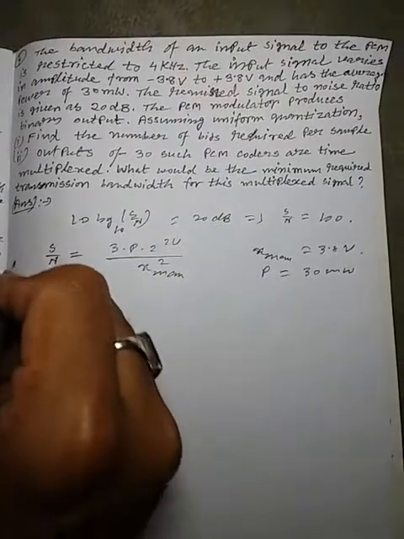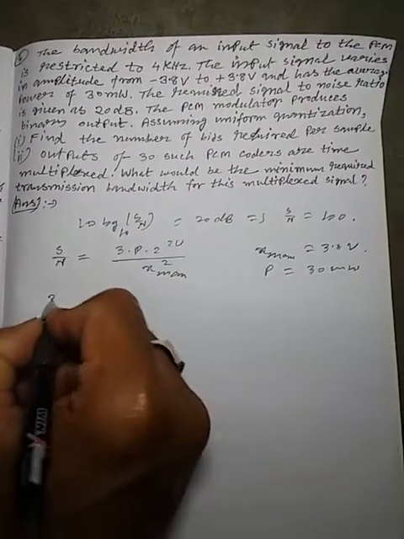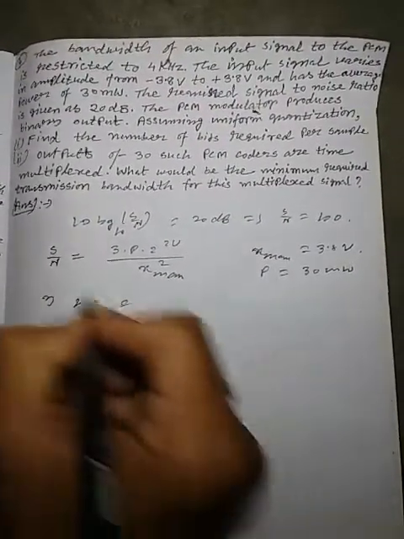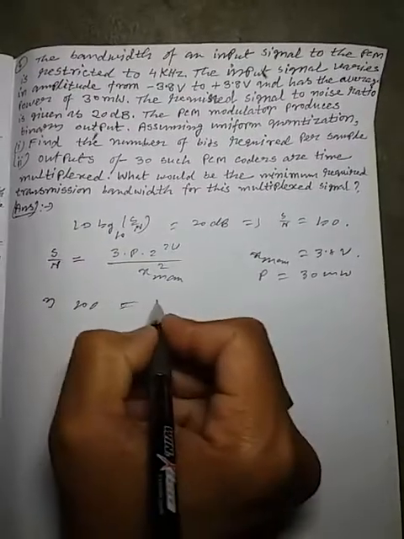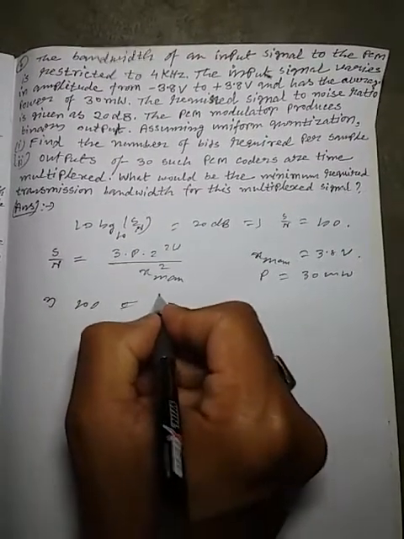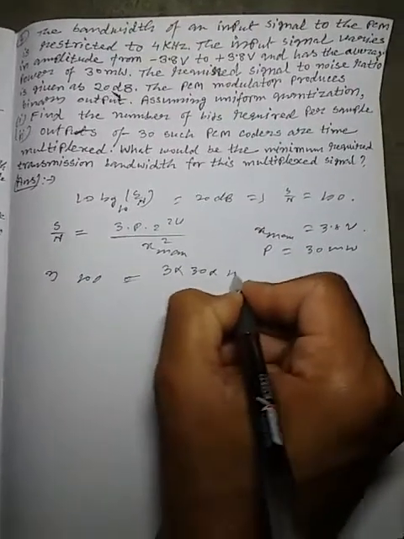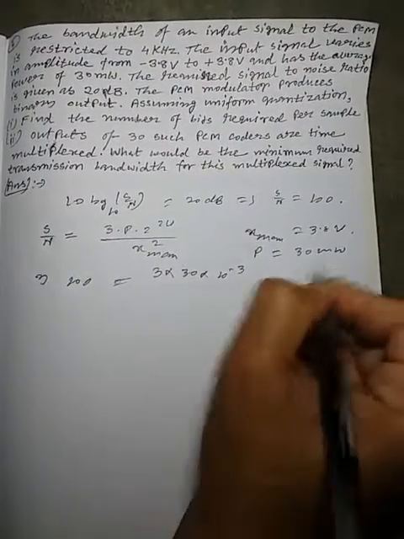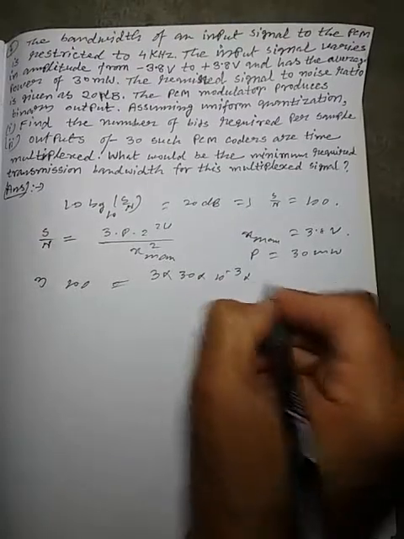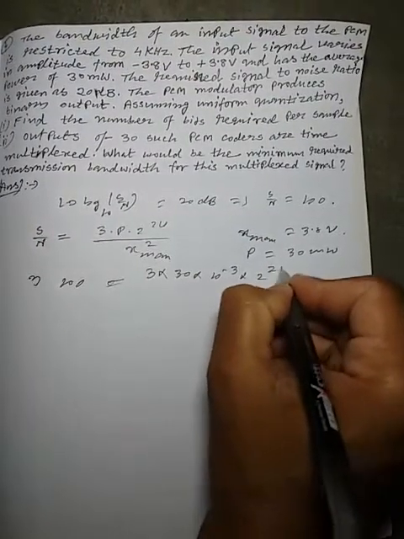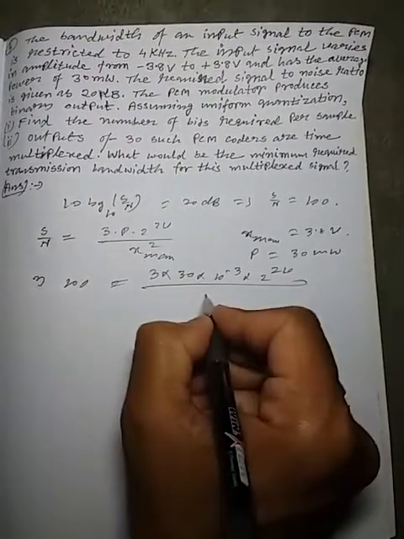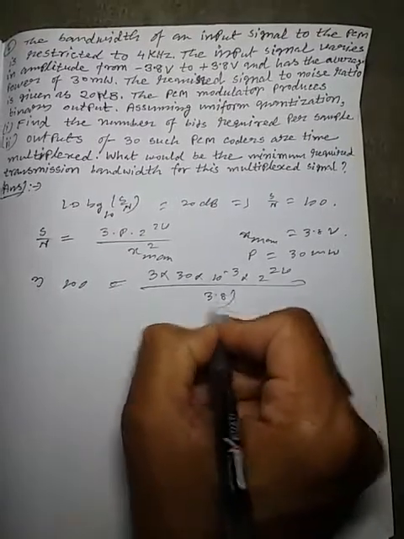So from here we can just substitute SNR equal to 100, so 100 equal to 3 into 30 into 10 to the power minus 3, because 30 is in milliwatt, into 2 to the power 2v by 3.8 whole square.